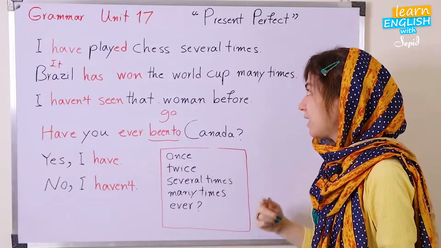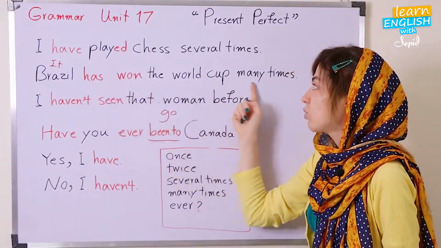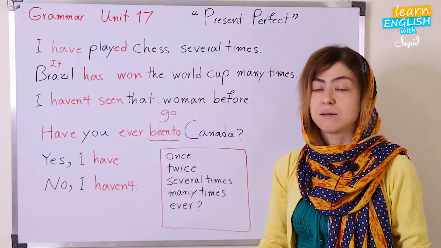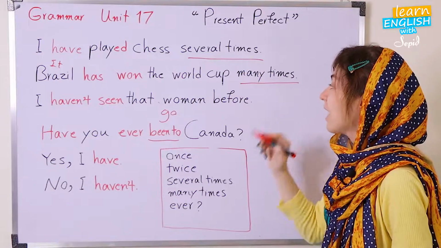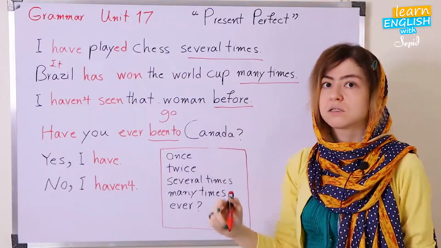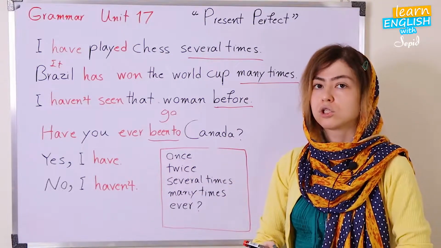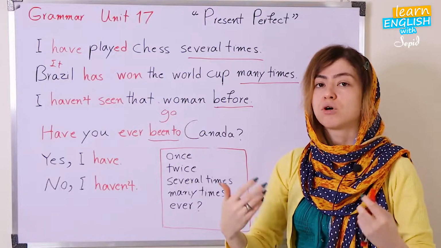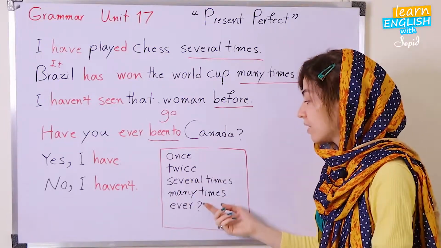Now here, many times, again, as in the second example, Brazil has won the World Cup many times. So these are some signs which show that we need to use present perfect. And before is another sign. I haven't done it before, okay? So I haven't met your friend before. I don't have the experience about that.